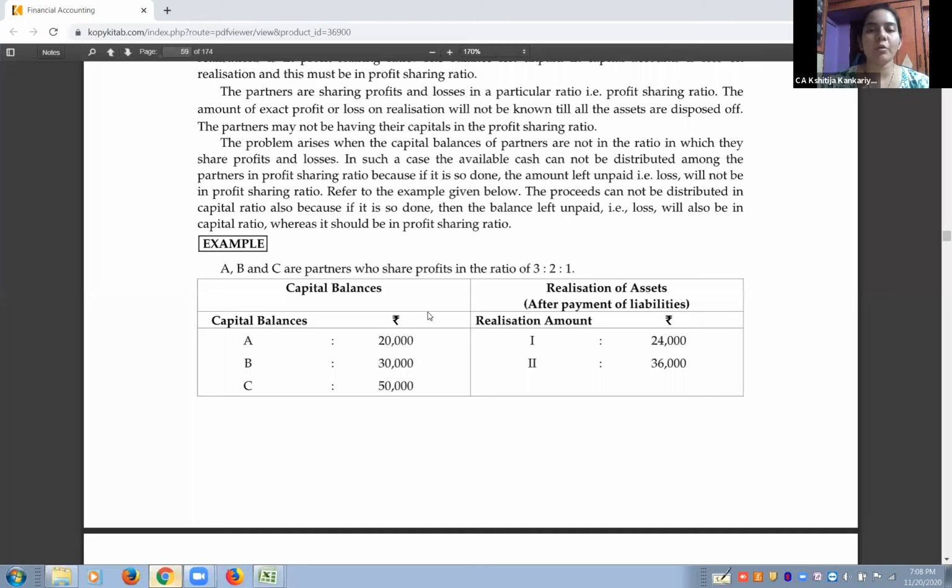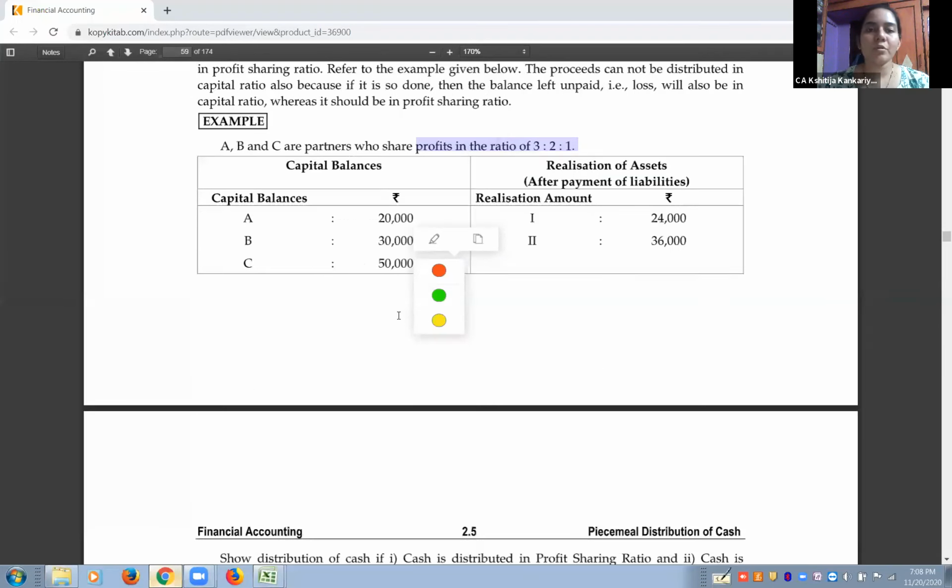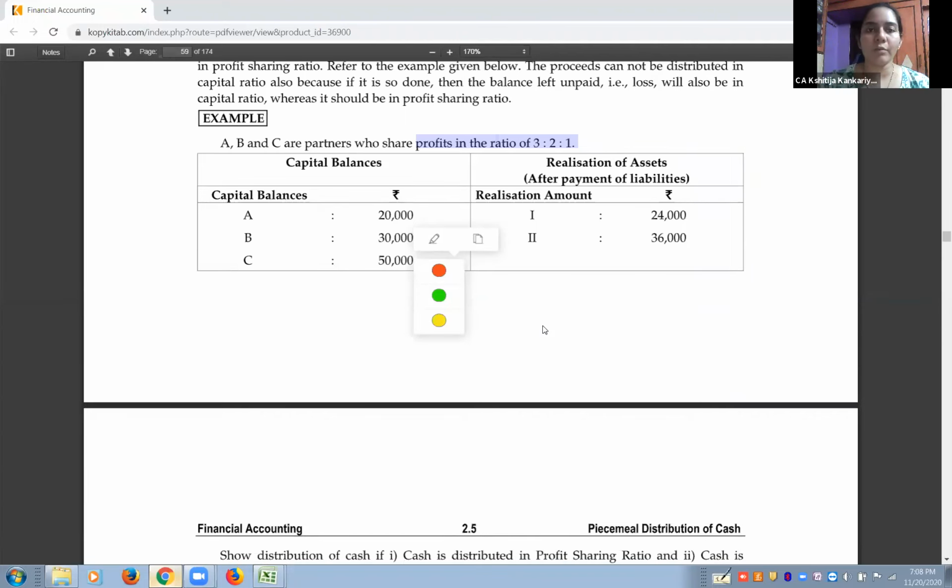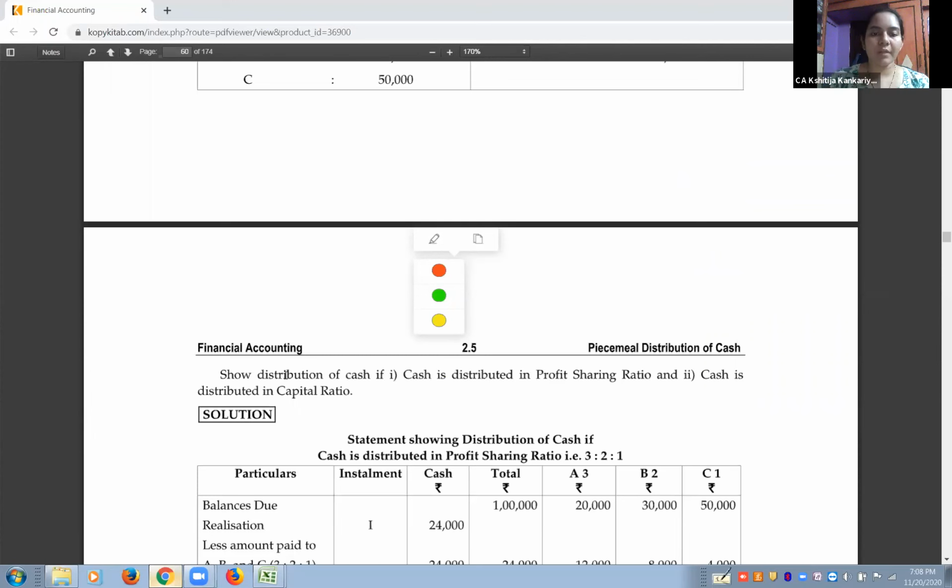We are going to apply the profit sharing ratio 3:2:1. But then how to present it? The presentation is very important. When we are going to solve a big problem, we may have to use 2 connecting pages. जे काही आपलं बुक असेल त्याचे 2 कनेक्टिंग पेजेस, म्हणजे हे आणि हे असं 2 पेजेस आपण पुढे मोठ्या प्रॉब्लेम्सना यूज करणार आहे. आता प्रॉब्लेम्स छोटे आहेत तर तेवढे कॉलम्स आपल्याला लागणार नाही. The more liabilities you have, the more columns you will have to make. ठीक आहे. So draft the problem first.